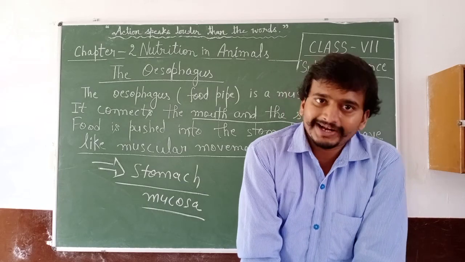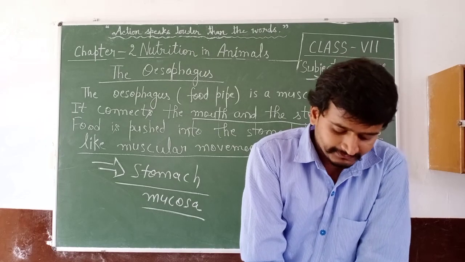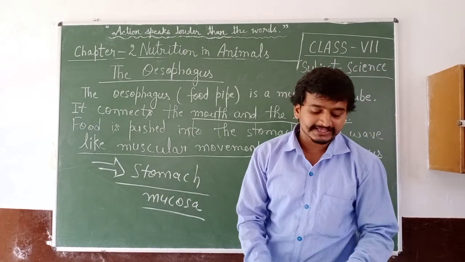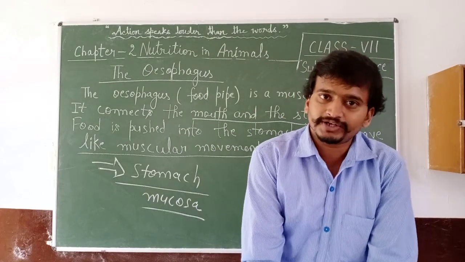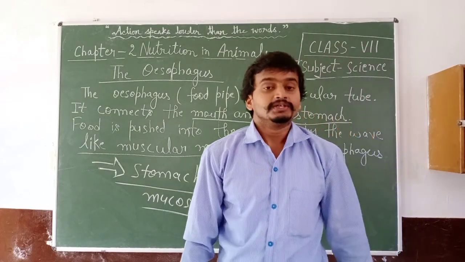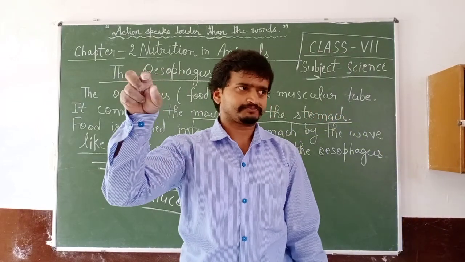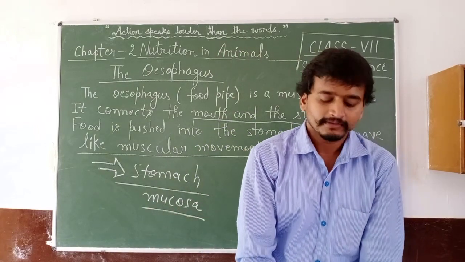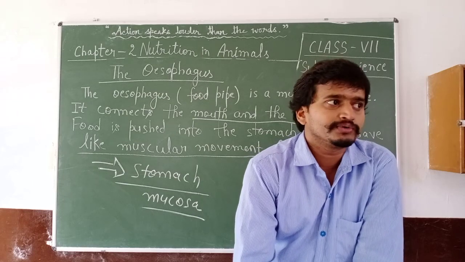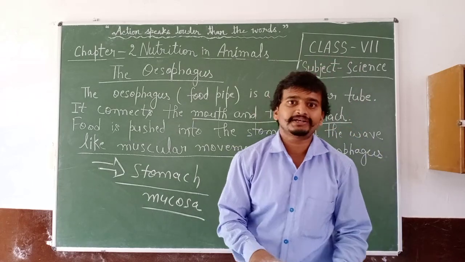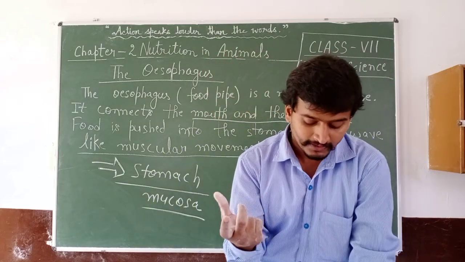Food is churned and made into a paste in the stomach. The glands present in the inner walls of the stomach secrete gastric juice. This juice contains hydrochloric acid, HCl, and pepsin. The hydrochloric acid acidifies the food. It makes the environment acidic.